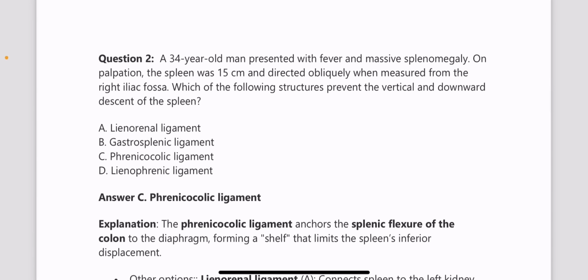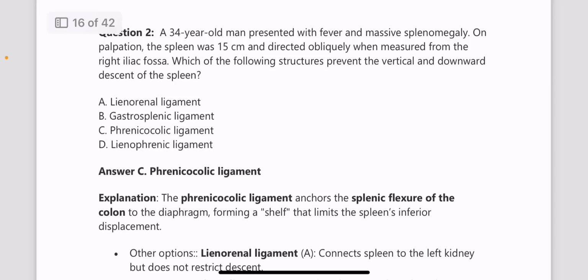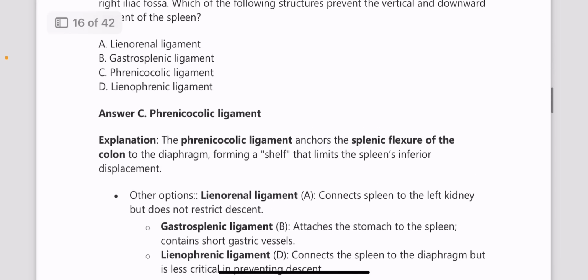Next question. A 34-year-old man presented with fever and massive splenomegaly. On palpation, the spleen was 15 cm and directed obliquely when measured from the right iliac fossa. Which structure prevents the vertical and downward descent of the spleen? So it is the phrenicocolic ligament. It's a direct question and an important one as well.